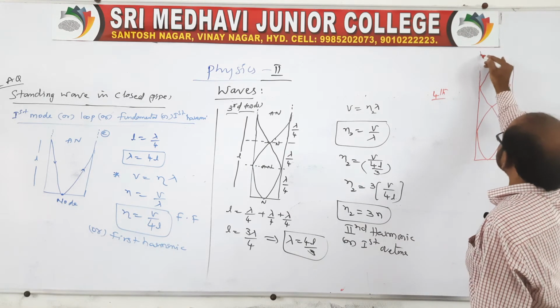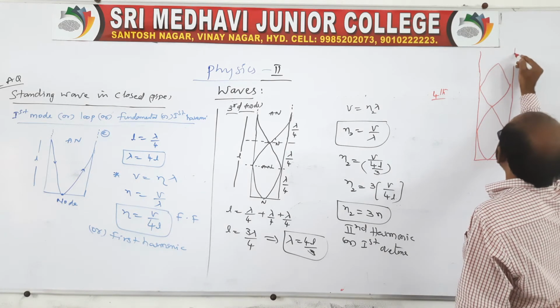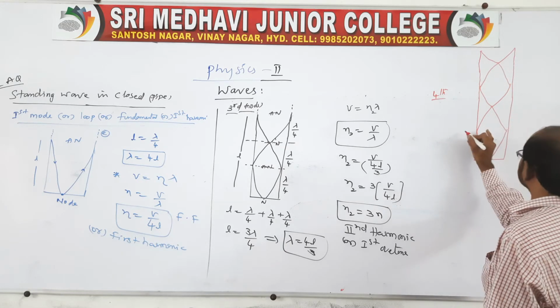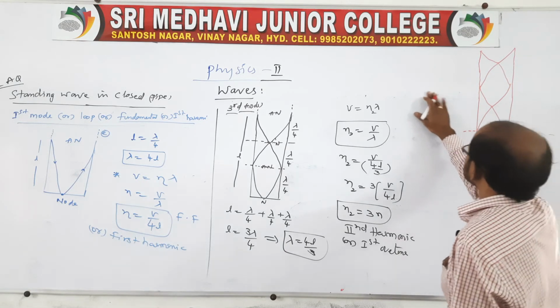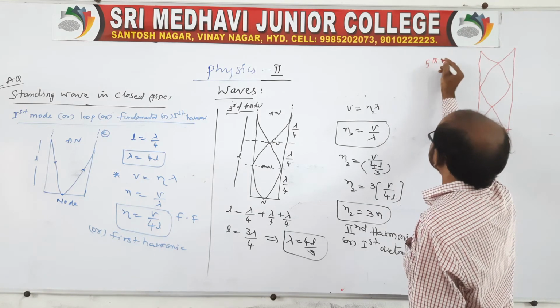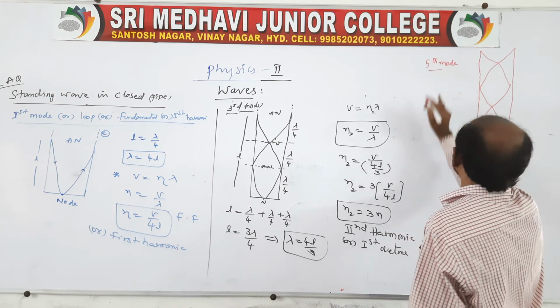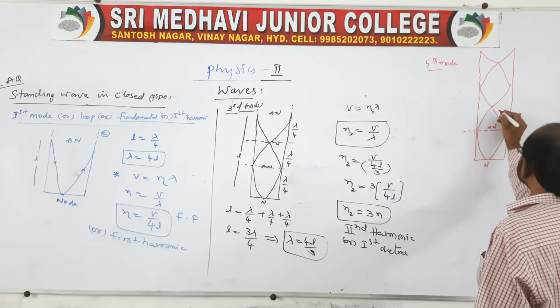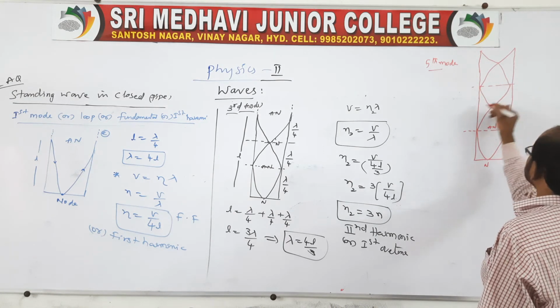That's why you take another mode, that we can say the fifth mode, like this. It is lambda by 4, node and antinode, node, antinode.